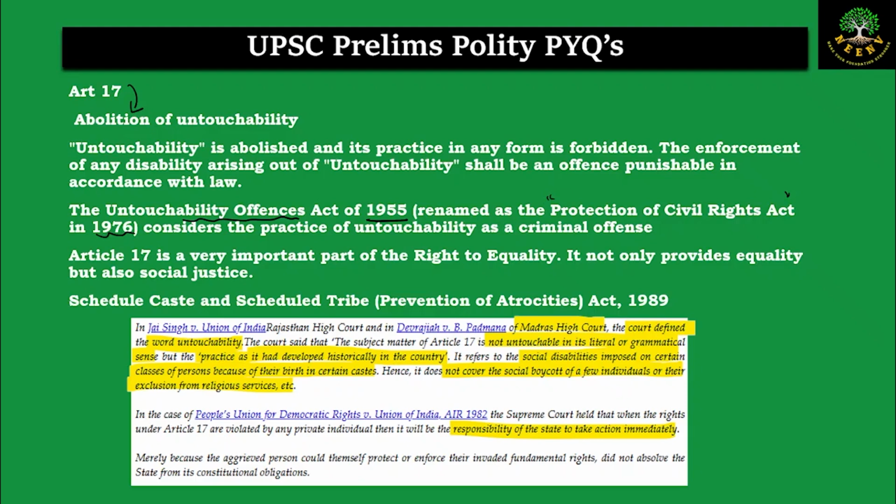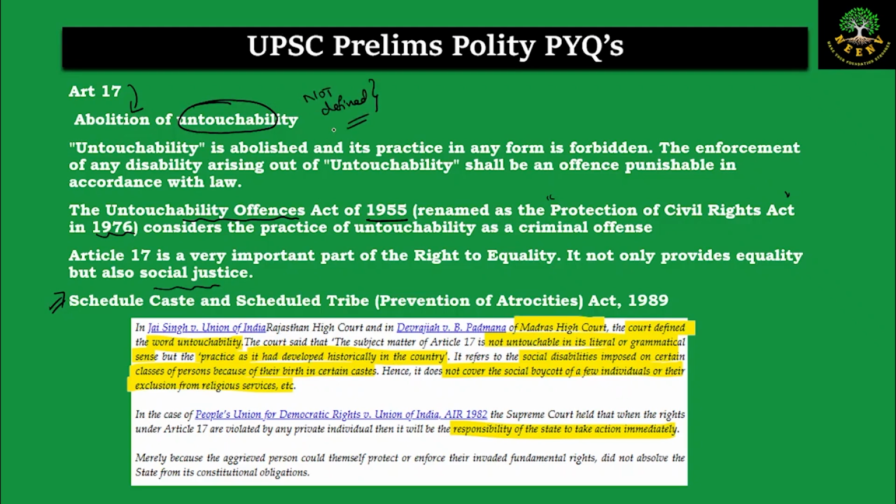And this article is very important in the sense that it is not only part of the right to equality, it also helps in providing social justice. And to make sure that untouchability is avoided, not just the Protection of Civil Rights Act, but in the same spirit, the government has also constituted the SC/ST Prevention of Atrocities Act of 1989. But nowhere in the Constitution or in any law is the word untouchability defined. So it is not defined in the Constitution.